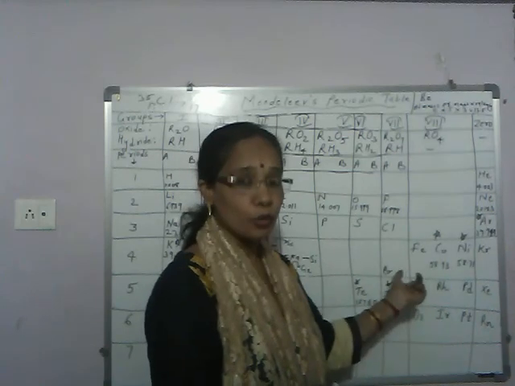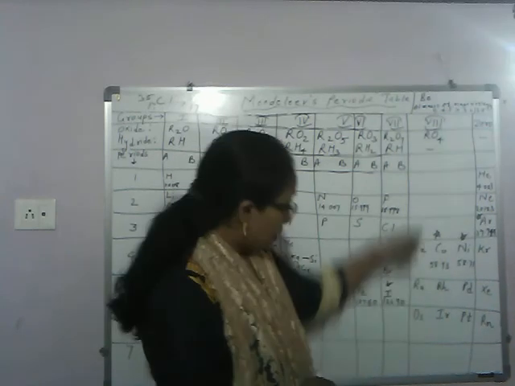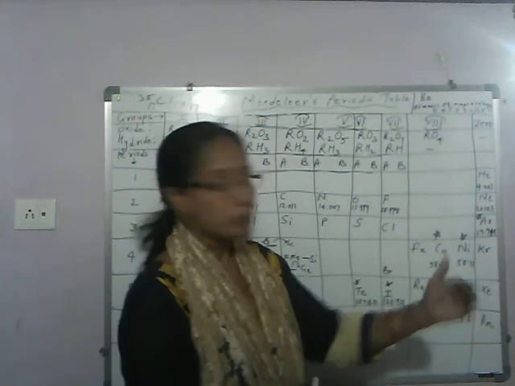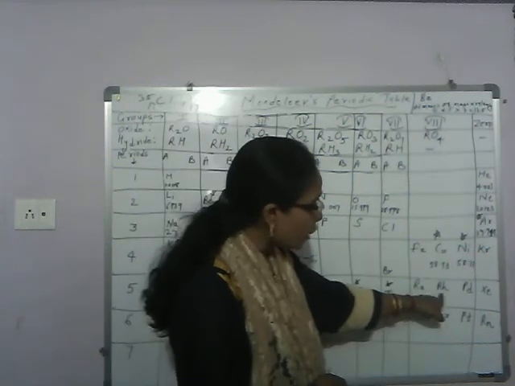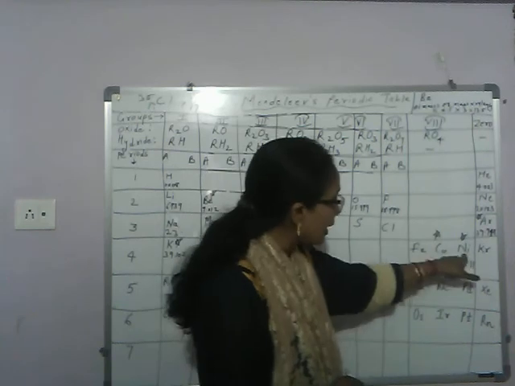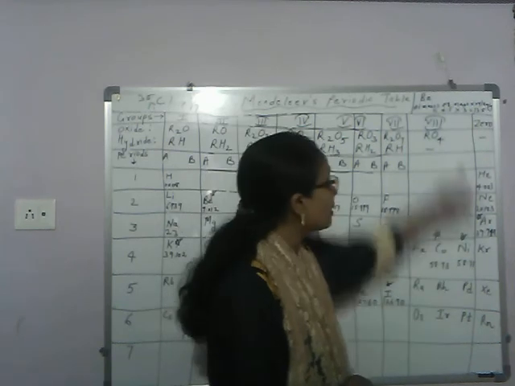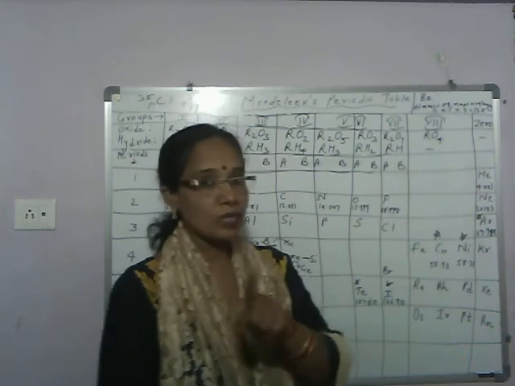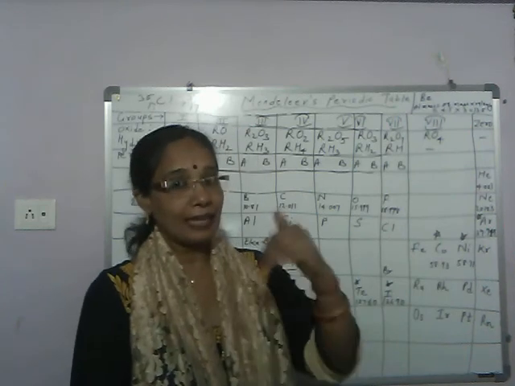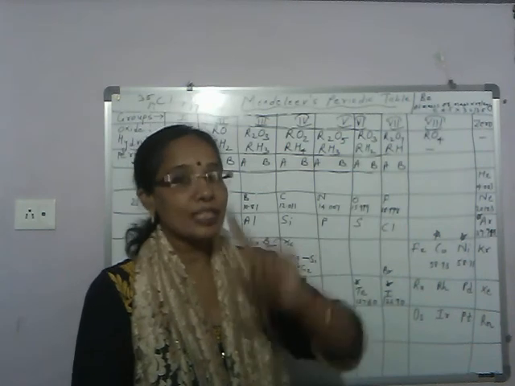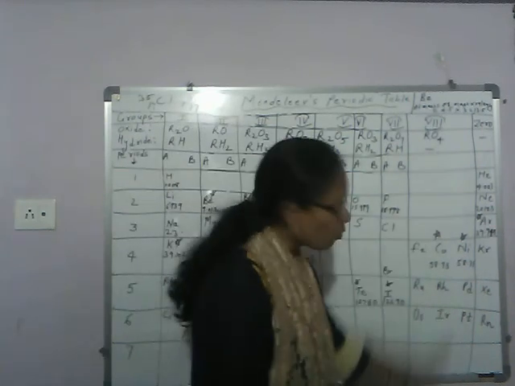Now why is it done so? Here similarity in properties is given preference, because property of cobalt is similar to rhodium and iridium of group 8, and property of nickel is similar to palladium and platinum of group 8. So in Mendeleev's table two things are kept in mind. Elements should be arranged in increasing order of atomic mass. Second, elements with similar properties should fall under one vertical column.